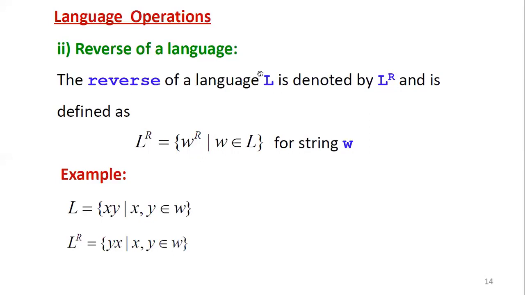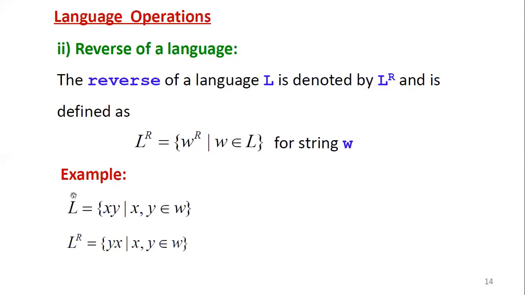So the reverse of a language L is denoted by L power R, where R is reverse, and is defined formally or mathematically as L power R equal to W power R such that W belongs to L, where W is a given string. So in W, whatever symbols are formed in a sequence, you can reverse the symbols. Then that is called W power R, where W belongs to the original language L only.